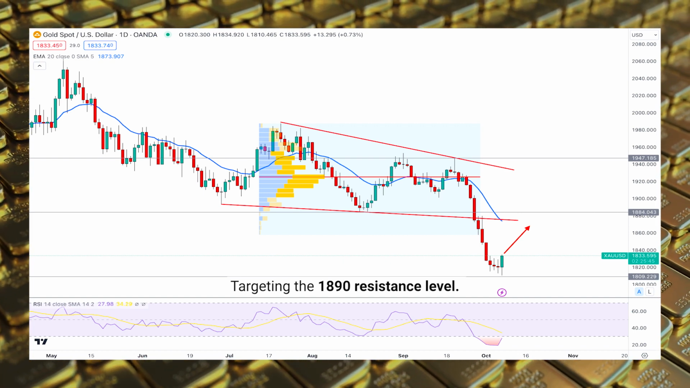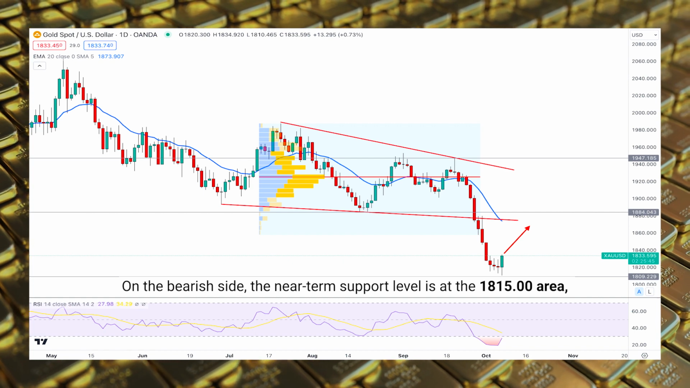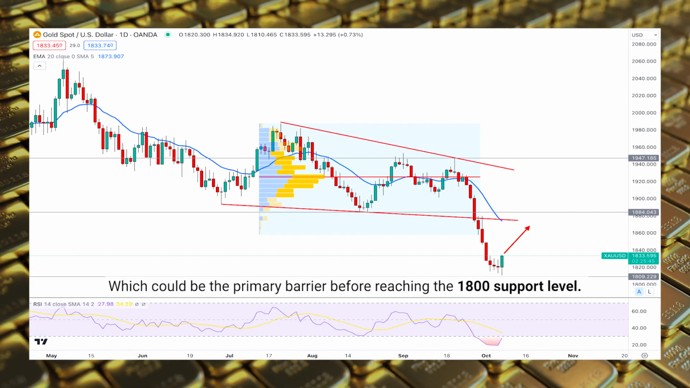the 1890 resistance level. On the bearish side, the near-term support level is at the 1815.00 area, which could be the primary barrier before reaching the 1800 support level.